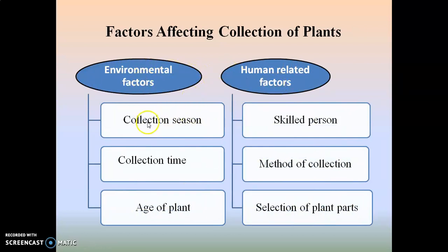In environmental factors, collection season, collection time and age of a plant affect the collection of the plant. If the proper collection season, collection time and age of a plant are selected, then obviously a good quality product will be obtained. Human related factors include the skilled person, method of collection and selection of a plant. So for collection, a skilled person, proper method of collection and proper selection of a plant part should be carried out.